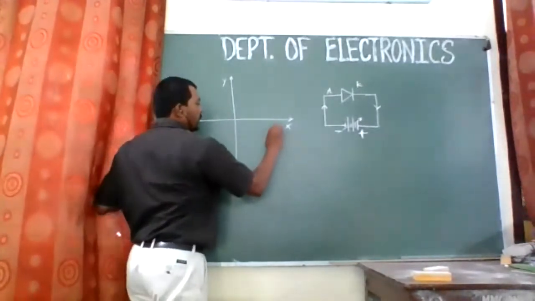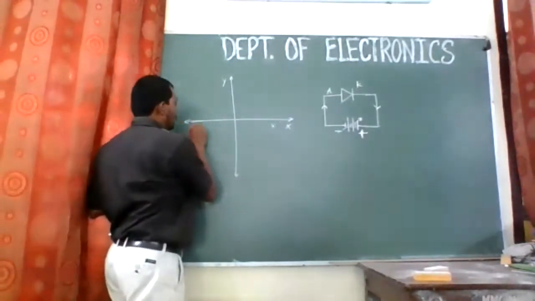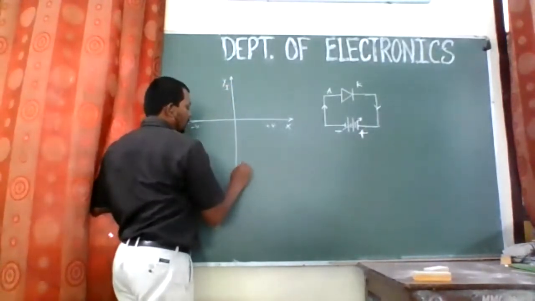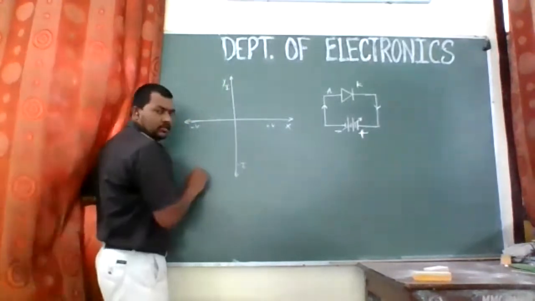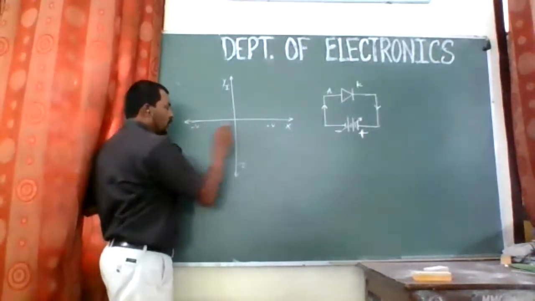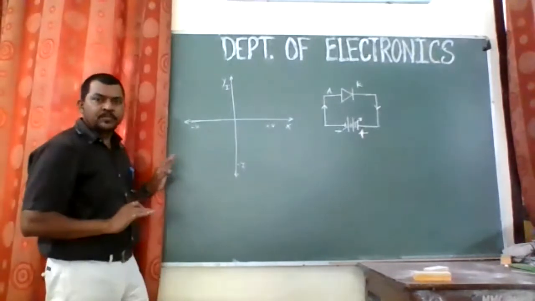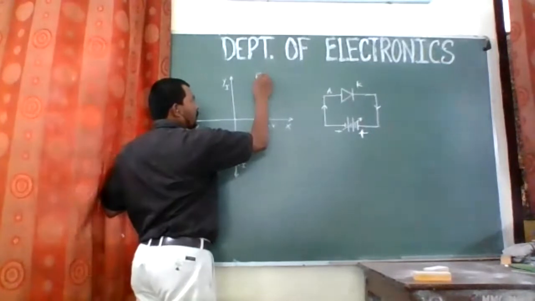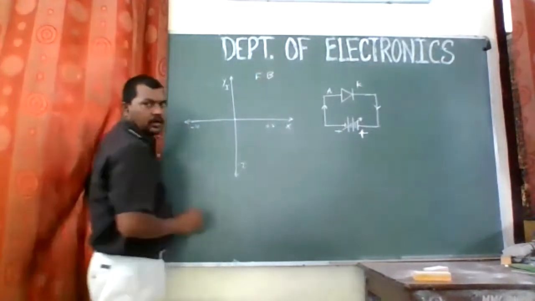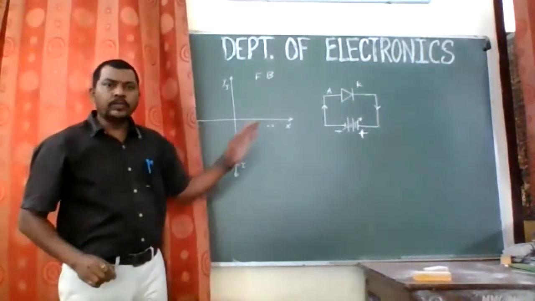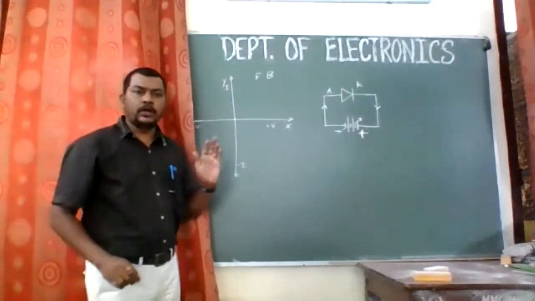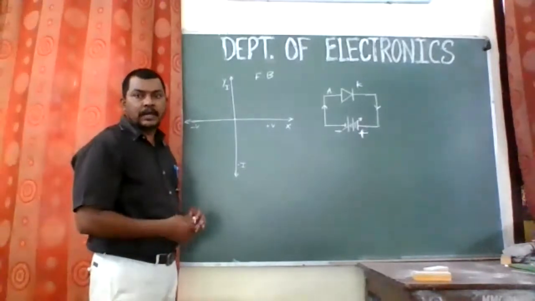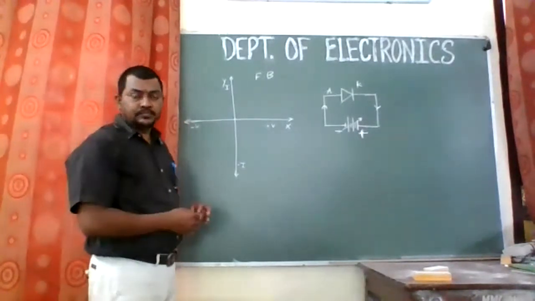So we are taking voltage on the x-axis, because that is what we are going to change. So this is positive voltage, and the current we are taking on the y-axis. So this is positive and this is negative current. This is positive voltage and this is negative voltage, right? So as you increase the forward bias, this quadrant will have the characteristics of forward bias of a diode, and the third quadrant will have the reverse bias characteristics of a diode, right?